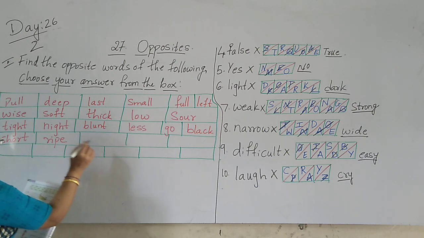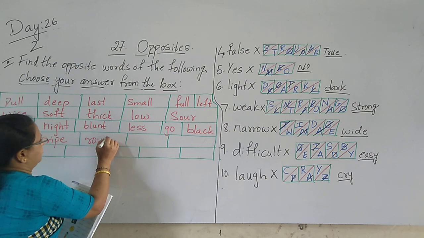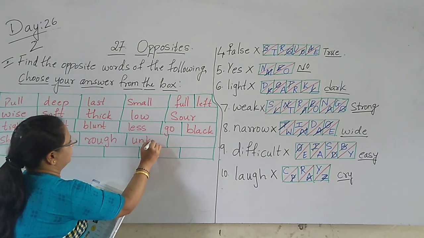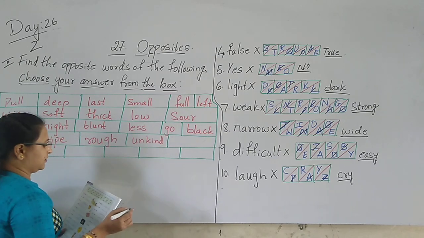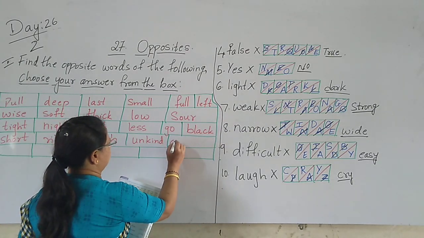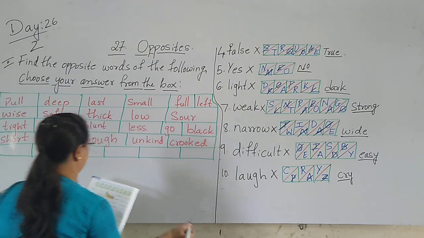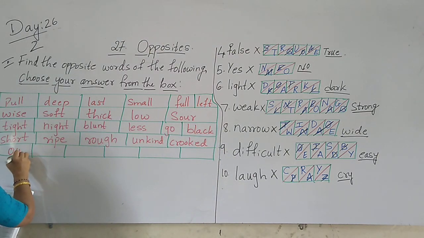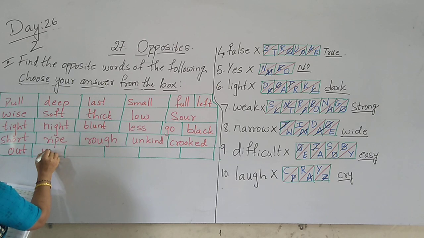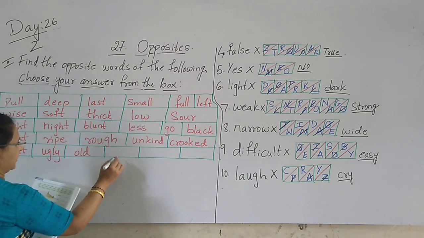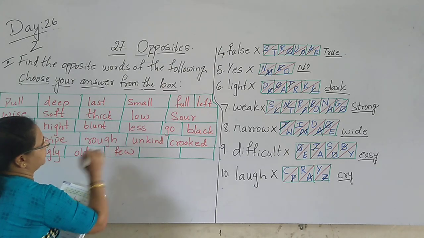Read. Rough. Unkind. Crooked. Out. Ugly, old, and then few.